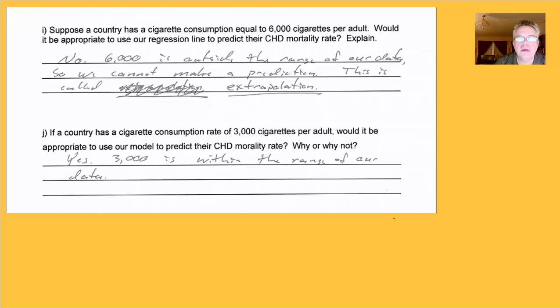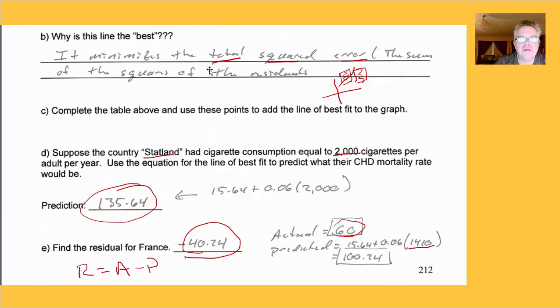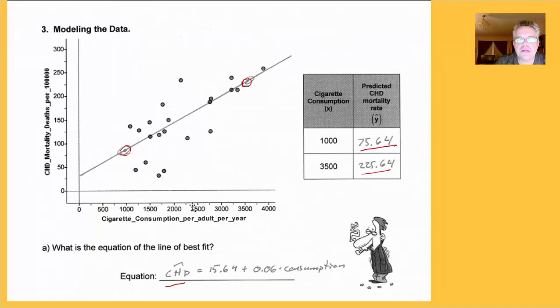All right, next. It says, suppose a country has a cigarette consumption equal to 6,000 cigarettes per adult. Would it be appropriate to use our regression equation, a regression line, to predict the CHD mortality rate? The answer is no. The reason why is 6,000 is outside of the range of our data. There are no x values, if you go back and look in the table, that are anywhere near 6,000. If we go back and look at the graph, we see 6,000 is way off the graph. It's outside the range of the data.